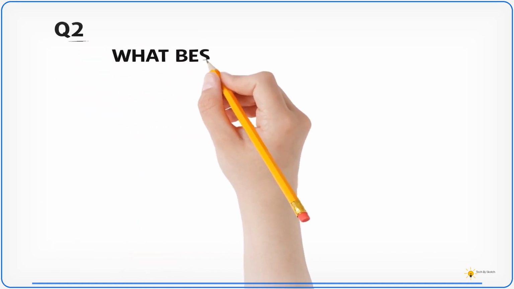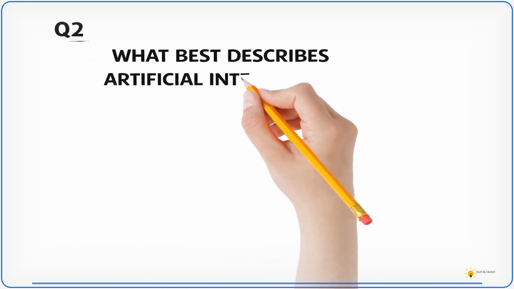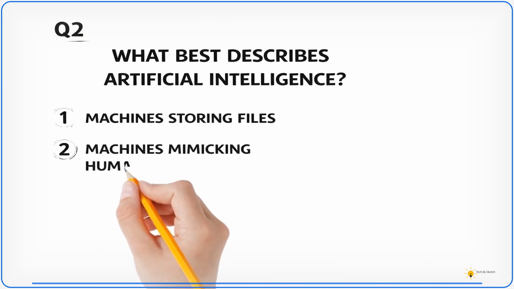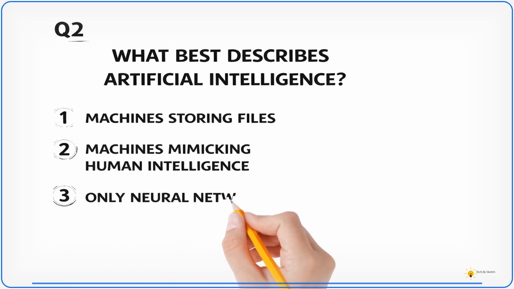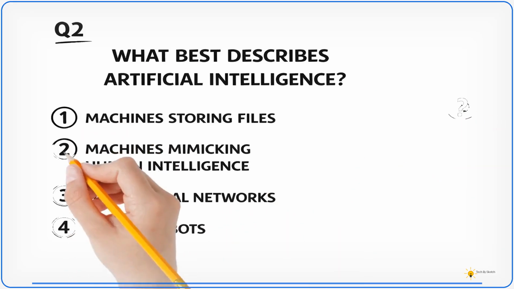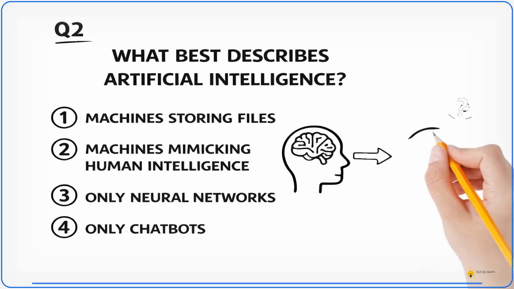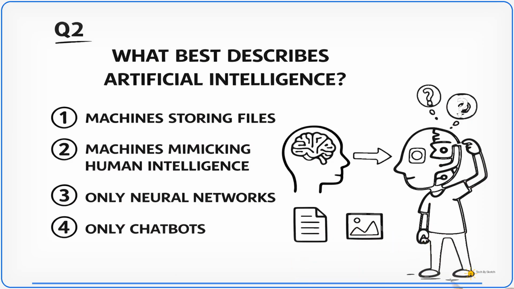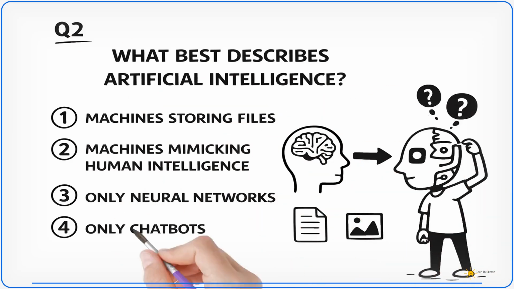Which statement best describes artificial intelligence? 1. Machines storing files faster. 2. Machines mimicking human intelligence. 3. Only neural networks. Or 4. Only chatbot systems. Take a moment and think.